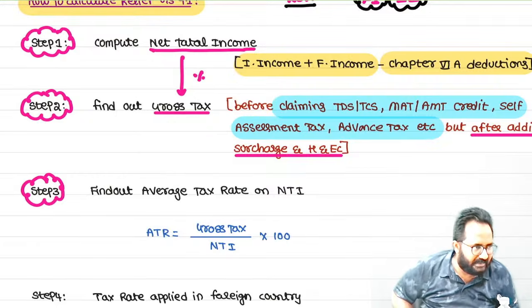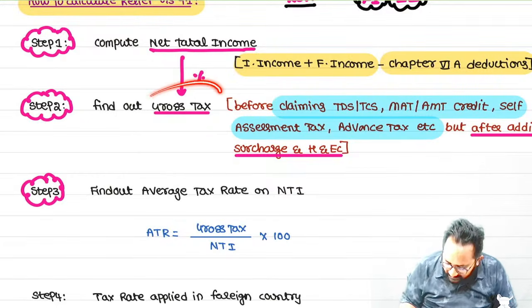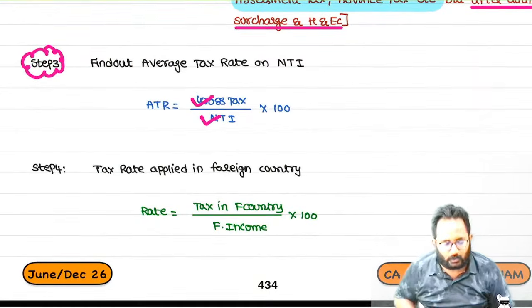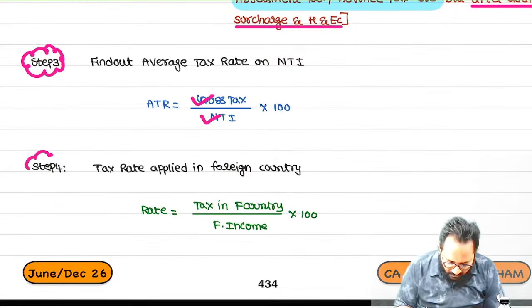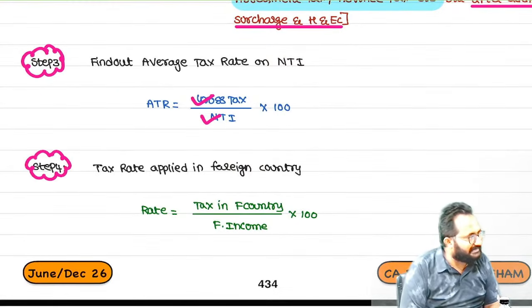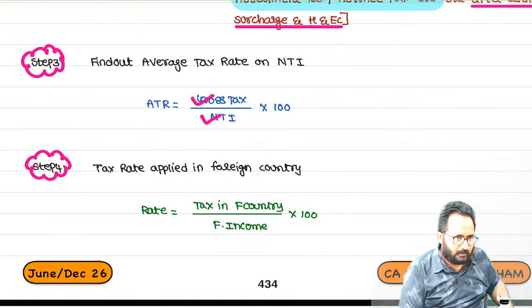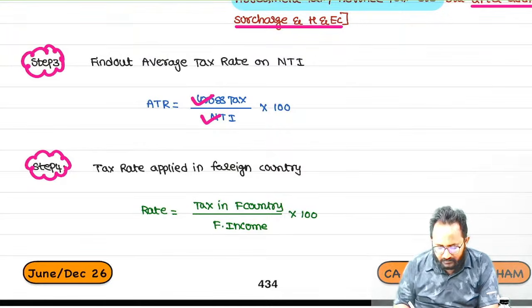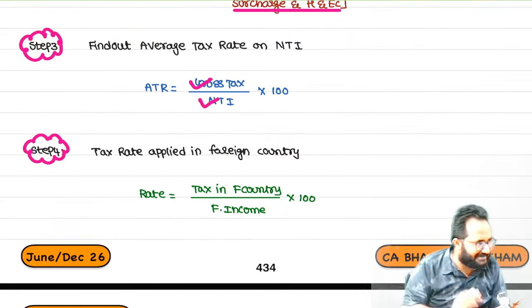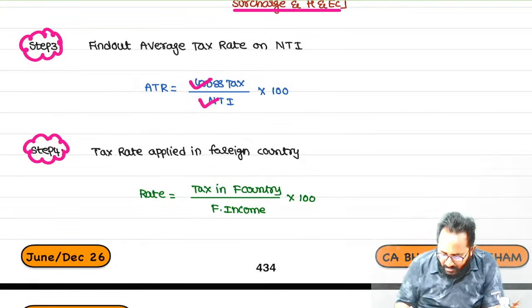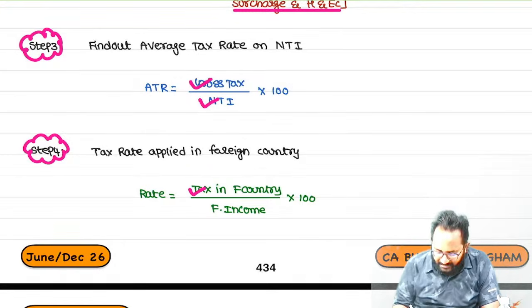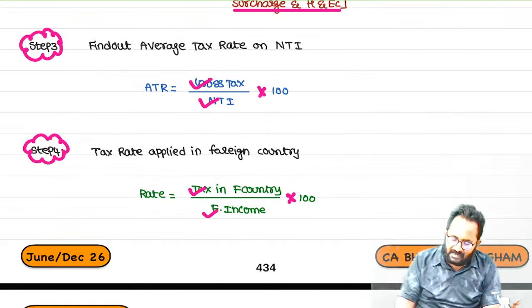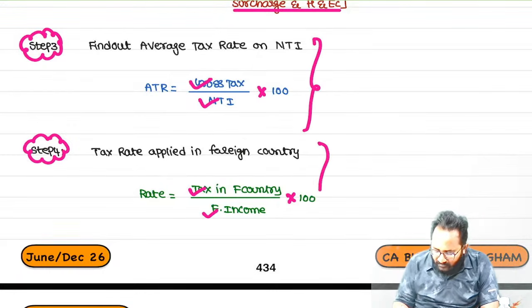Step 3, Indian average tax rate. What is that? Gross tax divided by net total income into 100. In the same way, please calculate the average tax rate in the foreign country. In some cases they will give the percentage directly in the question. If it is not given, foreign income related tax divided by foreign income into 100. You can calculate the Indian average tax rate and the foreign average tax rate.